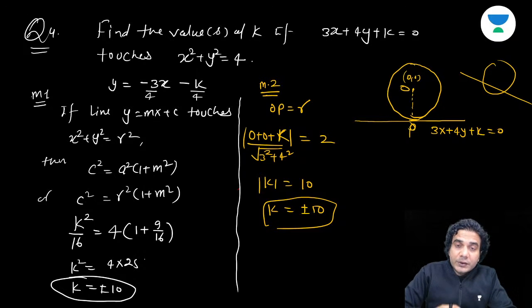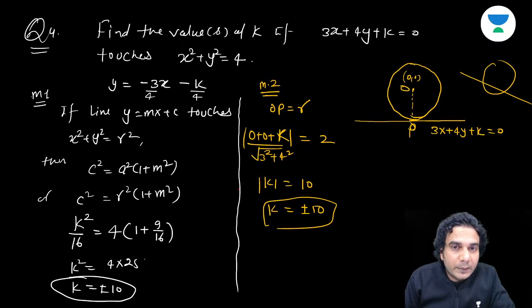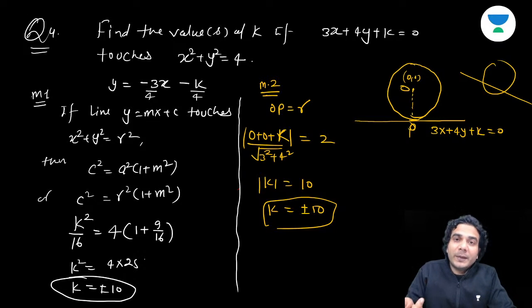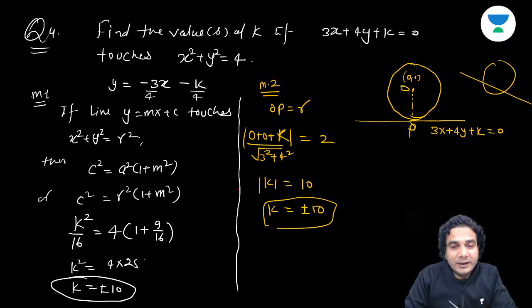If the curve is shifted, like the circle is shifted with its center at (h, k), then this first method is not applicable. Then the circle has a second method, but the other curves will not have this second method, like distance from center upon tangent is equal to radius, because this is a property of the circle only. So this second method will be applicable only for circles, and the third method, which Raghav was talking about, is discriminant 0.